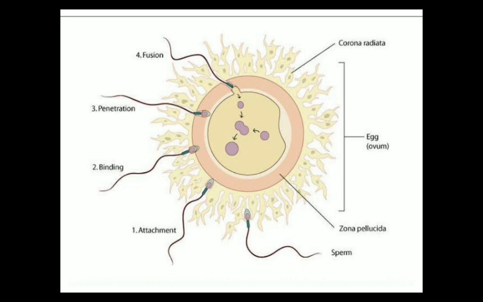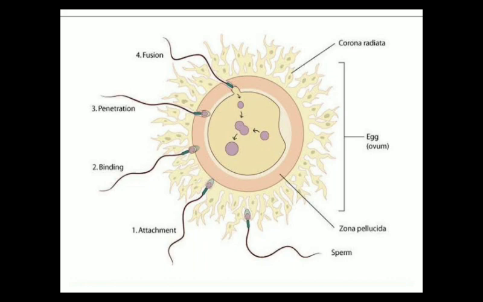This region is the corona radiata, the cells of the corona radiata. They form this layer, and this part is the zona pellucida region, and inside the zona pellucida region there is a vitelline membrane. The plasma membrane of the ovum is known as the vitelline membrane.